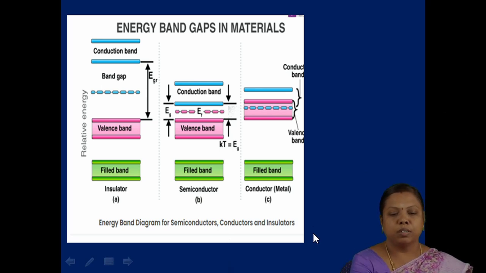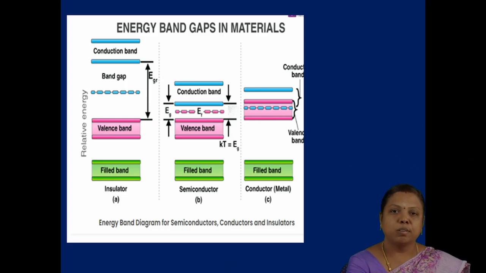Three different band variations are shown here. A is for insulator, B for semiconductor, C for conductor. From the picture, the variation of distance between the conduction band and the valence band is clear. First we take the conductors, for example metals. All metals act as conductors.